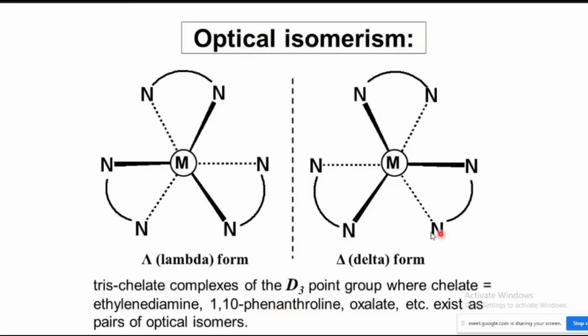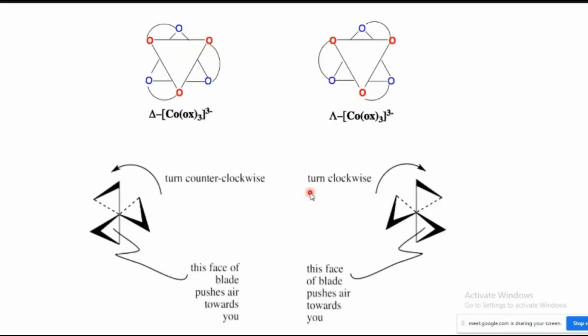Lambda as well as delta are both optically active isomers. They can easily form when the tris coordination of bidentate chelate rings is present. At that time, they will form either the delta isomer or the lambda isomer. One is a right-handed helical structure, and the other is a left-handed helical structure. This is the way the delta isomer is presented, with the bonds forming from back side to front side.